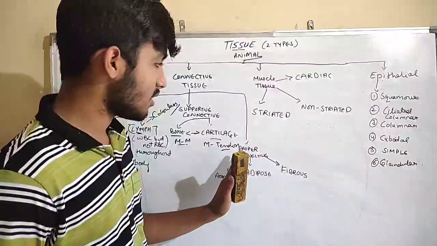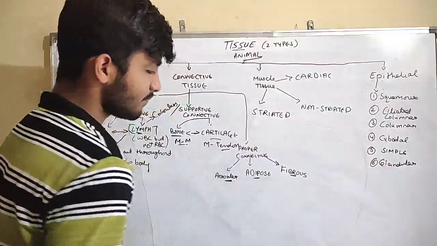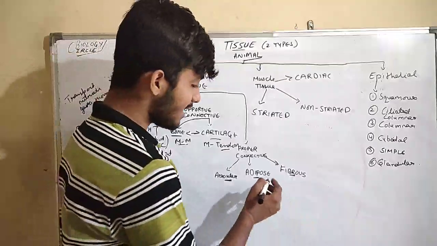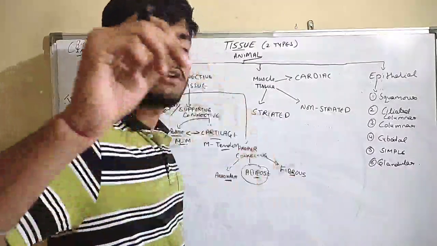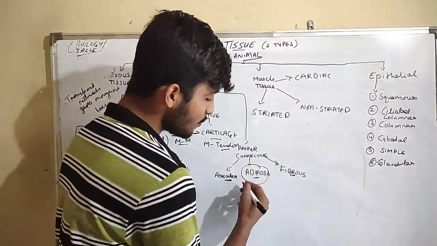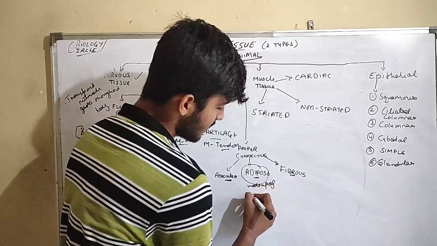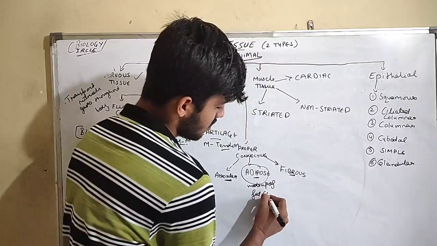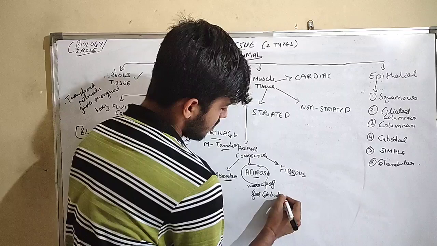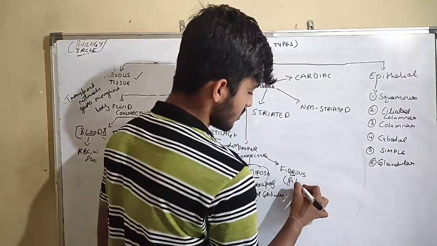Similarly, guys, for proper connective tissue we have areolar, adipose and fibrous. The major one is adipose. To understand the simple and basic concept, adipose is made up of fat globules. Fibrous is obviously made up of fibers.